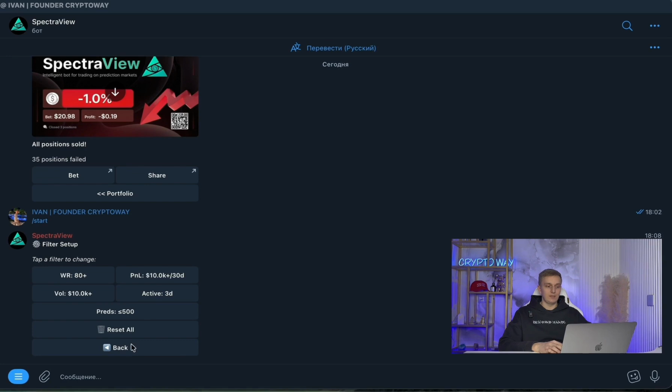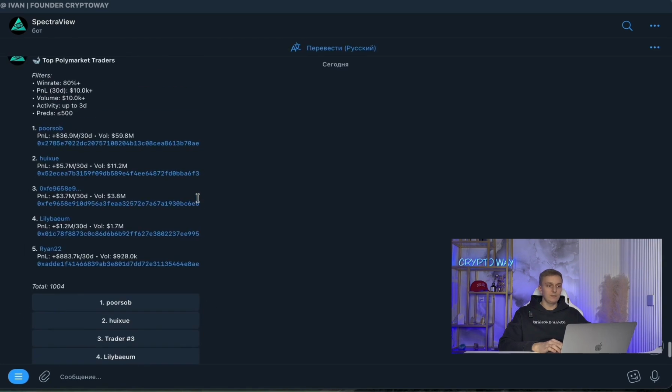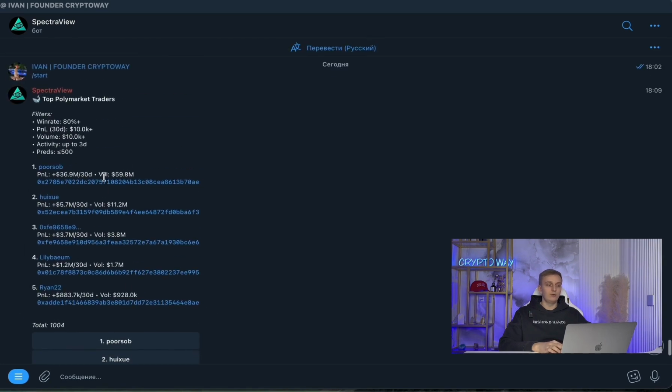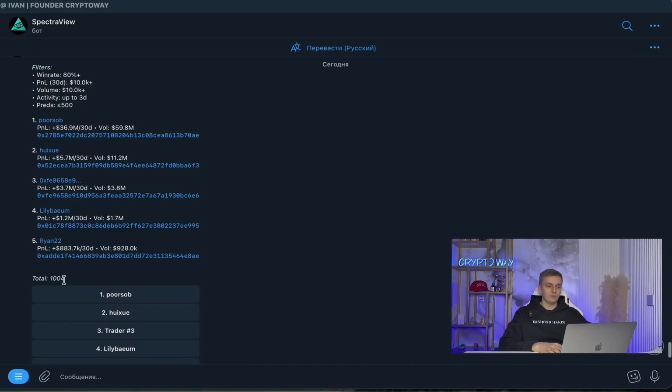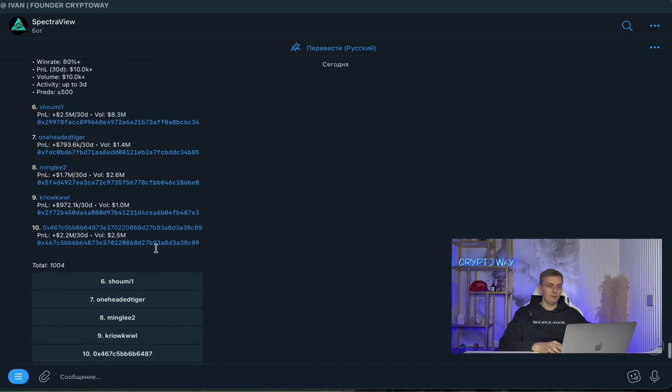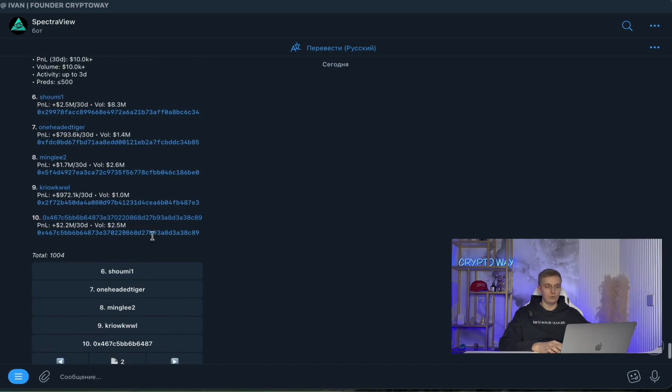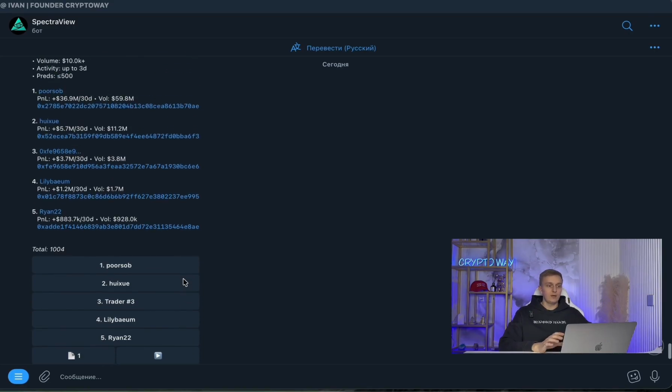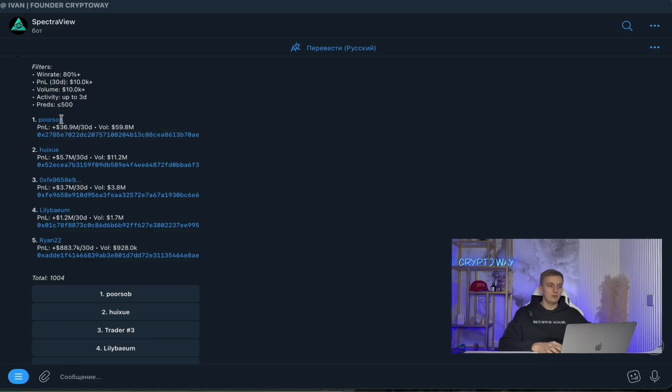Let's keep these settings and go back to the list of wallets that we get from this export. Please note that in this case, with these filters, I have more than 1,000 wallets in my database. And basically, here you can flip through the pages and see all the wallets that match the current filters. Let's take an example and go through how I work with wallets and what you should pay attention to here. Let's open the first wallet in the list right away.